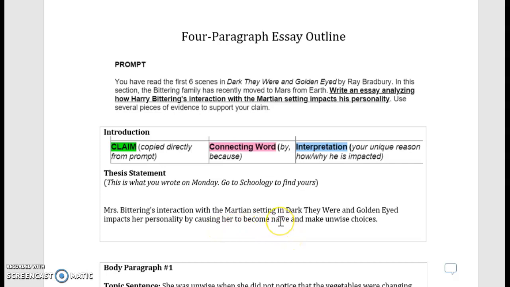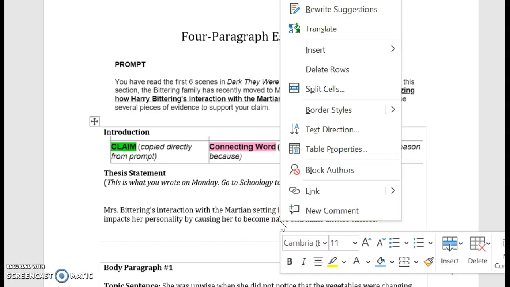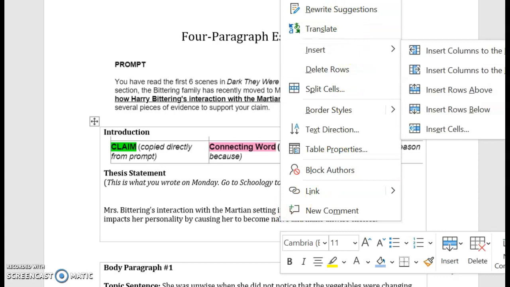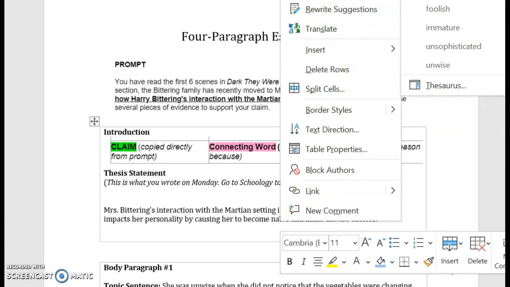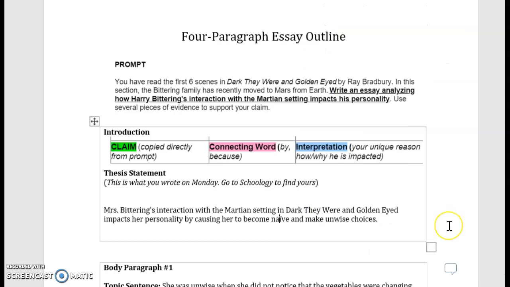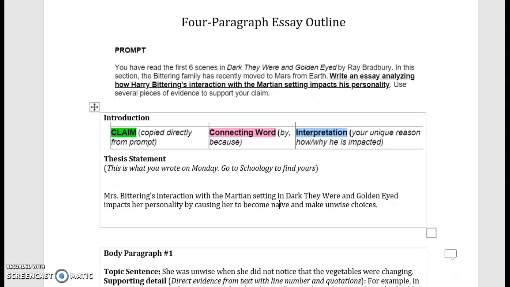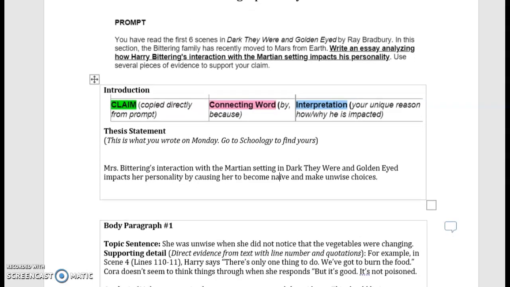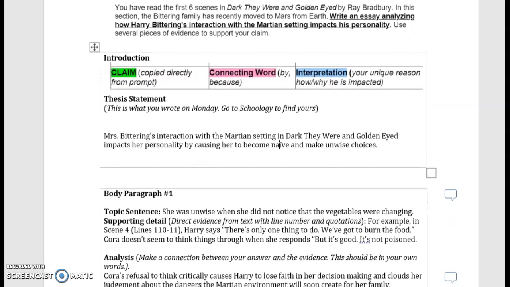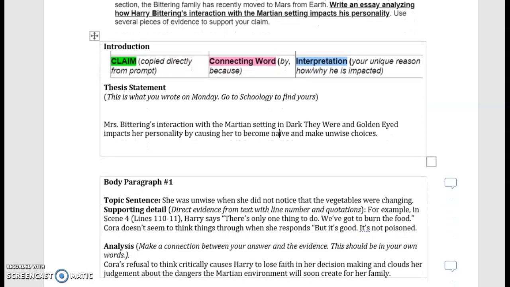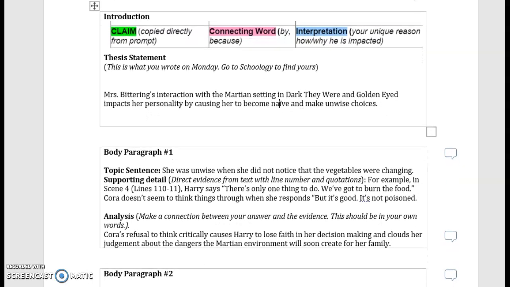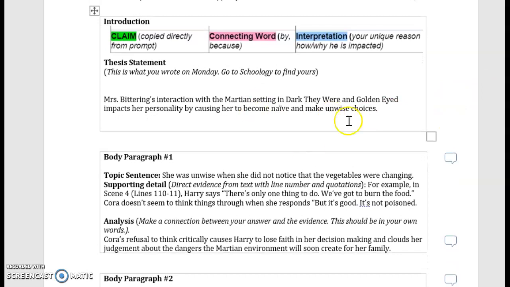Those of you who may not know what the word naive means, if I look up synonyms here, it will tell you that naive means gullible or foolish or unsophisticated. So I'm going to think that naive means foolish or gullible. Now, I have my thesis statement on my paper. I was able to tell you exactly how she changed from the setting.